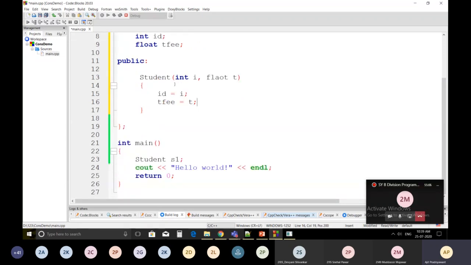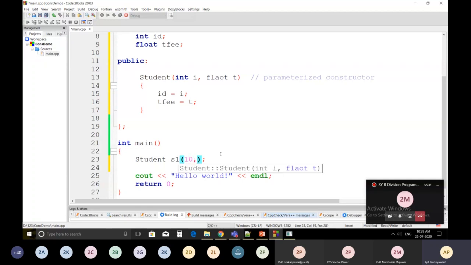So how you are going to invoke this? This is the default constructor. This is the way to define the parameterized constructor. This is our parameterized constructor. So how to invoke this parameterized constructor? You have to say student s1, and then you have to pass the values. Here it is. I'm going to pass 10, 54. So just save it, compile it.